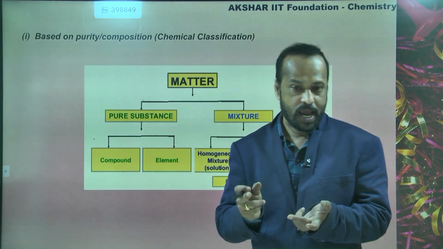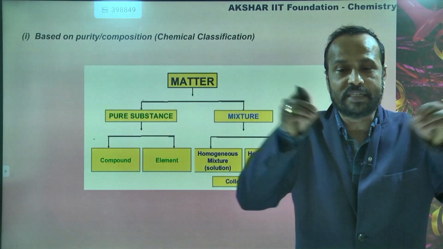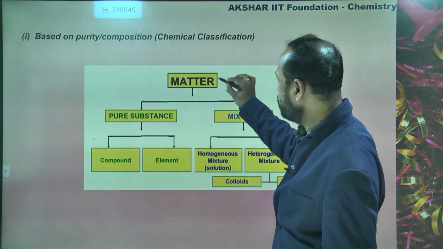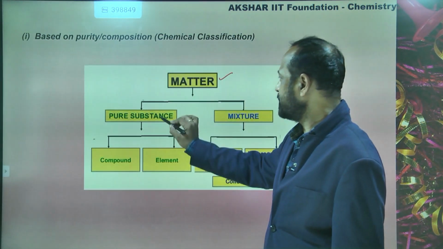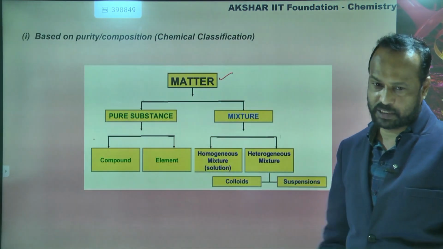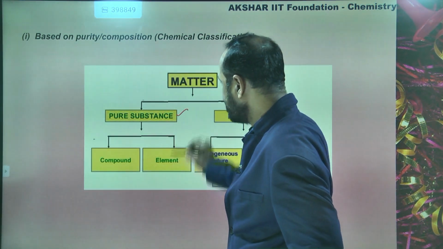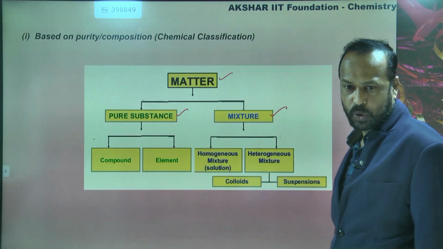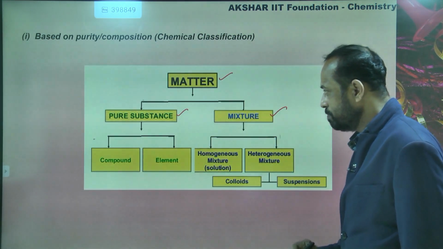Milk, sugar, and coffee powder. That is called composition. How is it made up of? Based on this, the matter is classified mainly into two types. How many types? Two types. One is called pure substance and the second is called mixture.